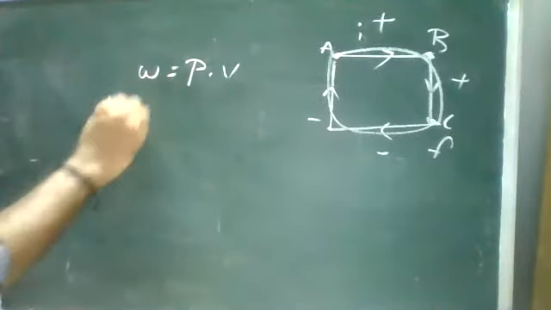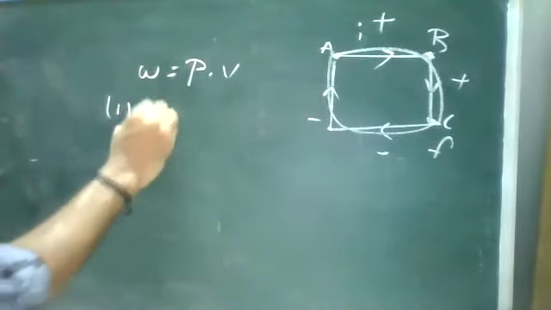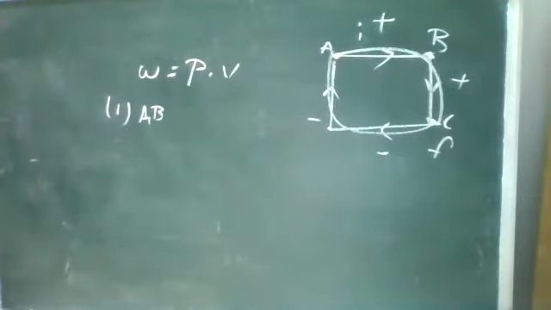Now we need to find the work functions. For the relation, work is equal to pressure into volume. Remember it: work is equal to pressure into volume. First, the work for the line AB.